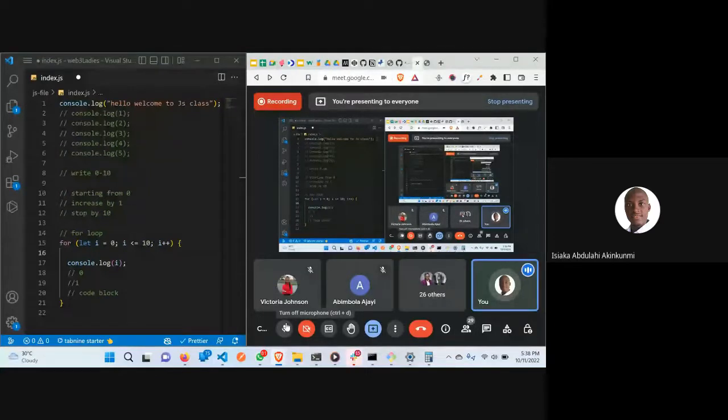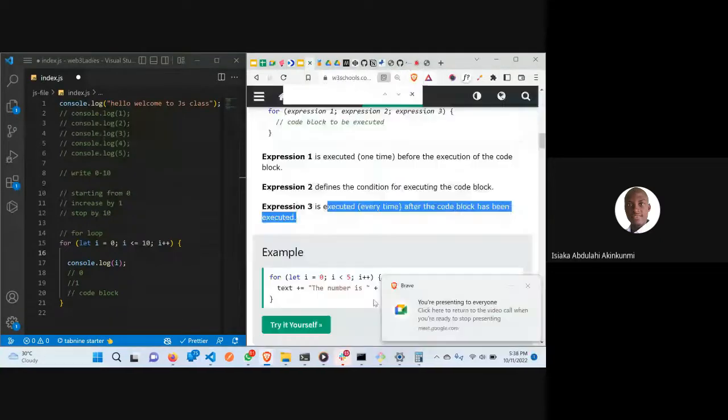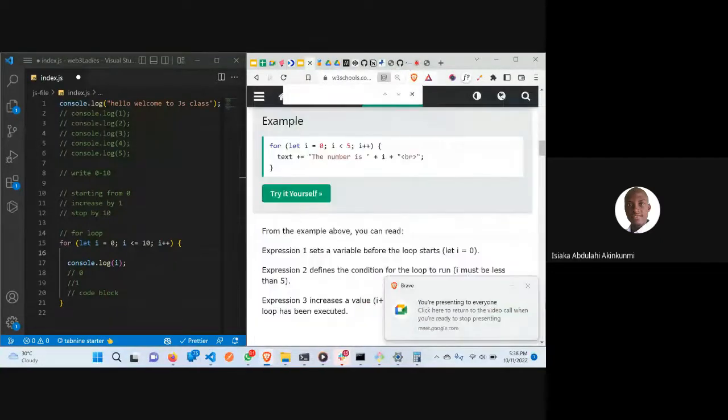So please, I'm sorry. Now what I was saying is that for the for loop, 3 conditions have to be there. It's not necessary you put the 3, but most especially what you are going to be seeing in most for loops is 3 conditions. The first expression here is let i is equal to 0. That means we are starting from here. Then the second, let i be less than or equal to 10. This is the condition in which the browser will decide whether to stop or not.